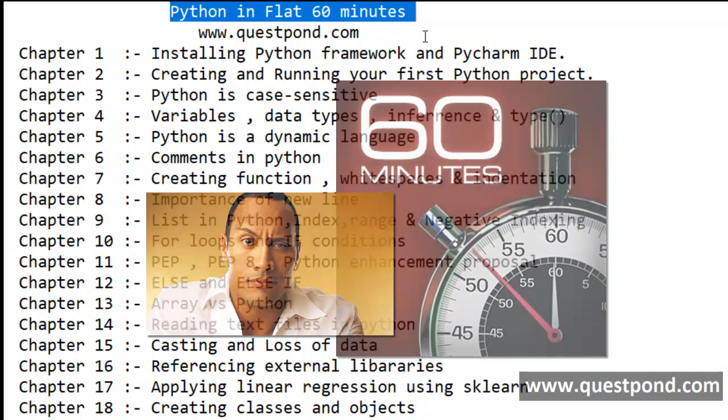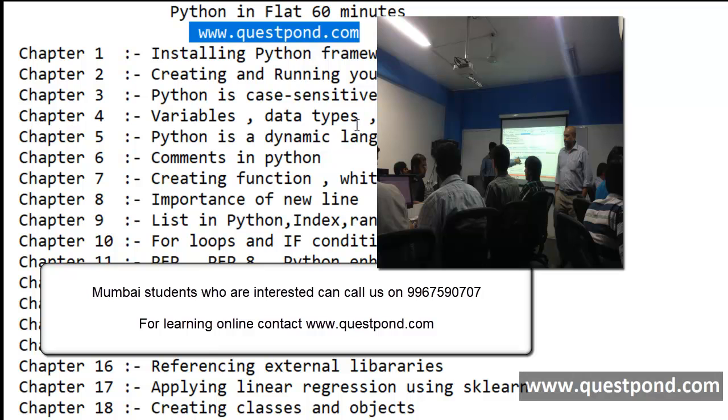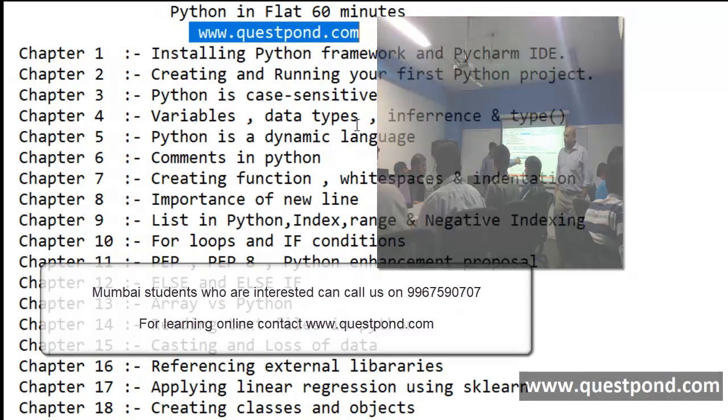So here is my experience. I have been teaching Python on questpond.com. Also, I have been teaching Python in my Mumbai office, that is at Step by Step Schools. If you are interested, you can come online for learning. If you are from Mumbai, you can come to my institute and learn, right?